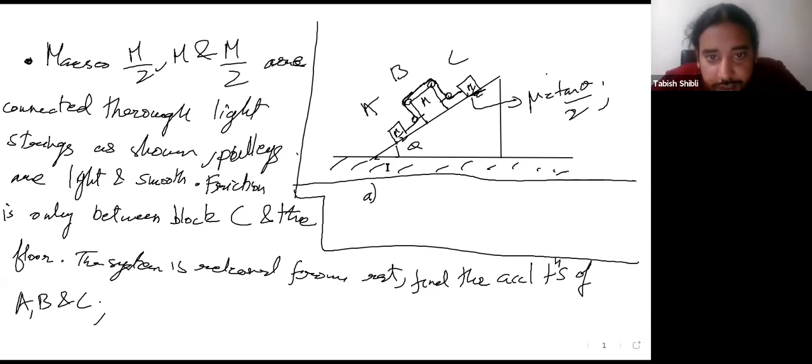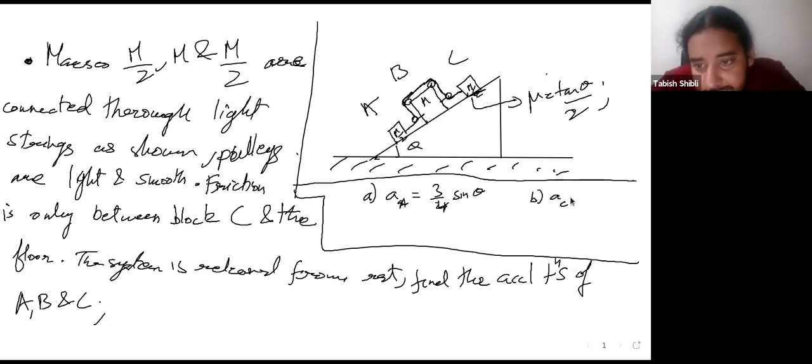The options are A, acceleration of A, with capital A, let's just say, is 3 over 4 sine theta. B, acceleration of C is 3 over 4 sine theta.